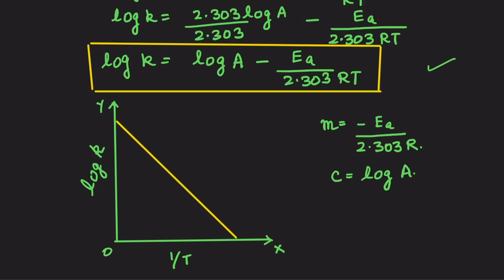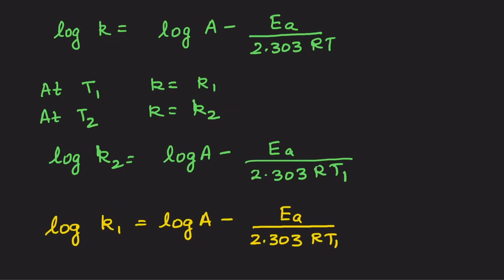We are not done as yet, because we spoke about the change in the rate of a reaction with every 10 degrees Celsius rise in temperature. So if I am talking about log of k is equal to log of A minus Ea upon 2.303 RT, that is the integrated form of the Arrhenius equation, I am talking about two situations at temperature T1 and temperature T2.